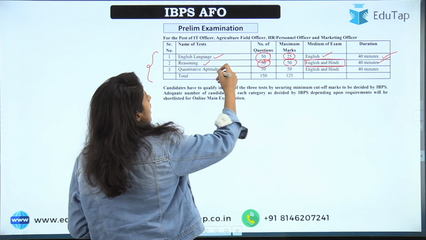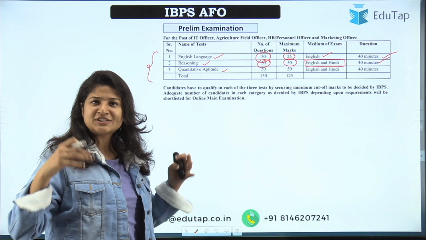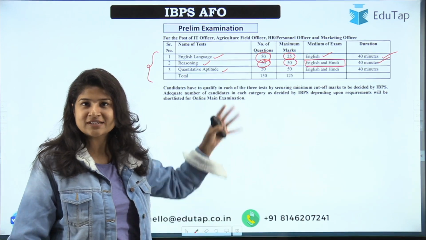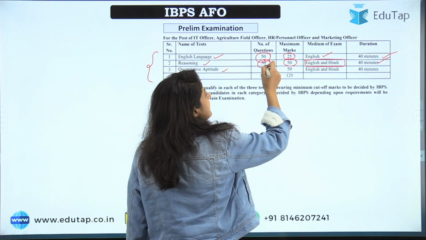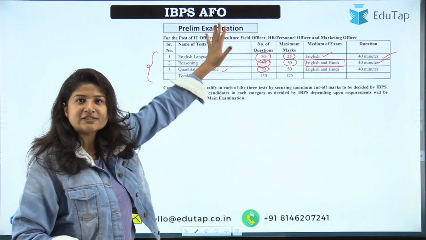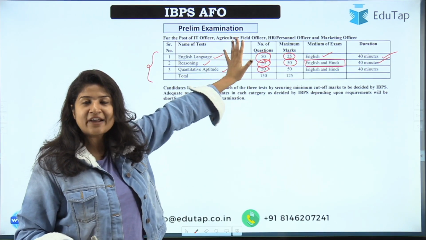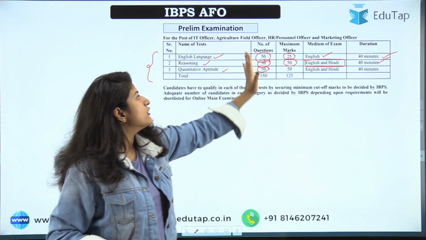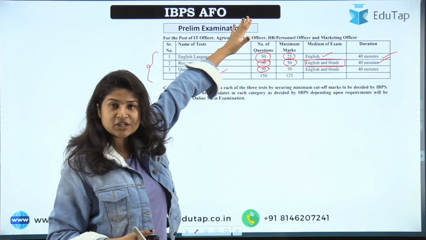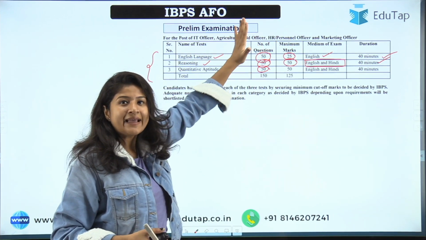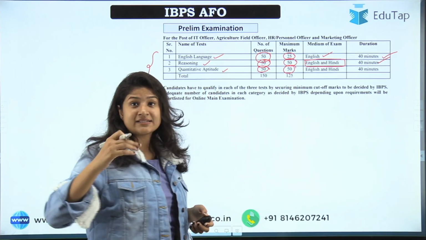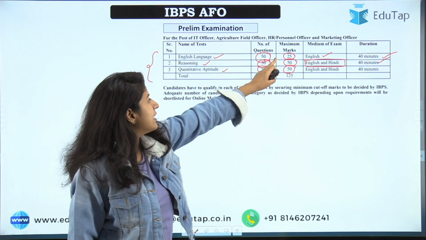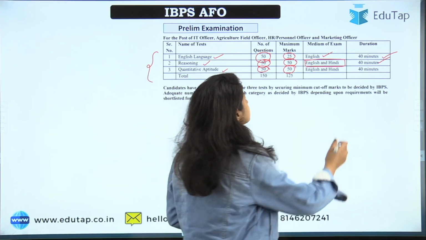Now coming to quantitative aptitude, which in general terms I say maths, right? So this is maths only, quantitative aptitude. In this the number of questions is 50. If I go for maximum marks, for English it was 25. For reasoning as well as for maths, both have 50 marks as their maximum, right? And the medium is both English and Hindi.